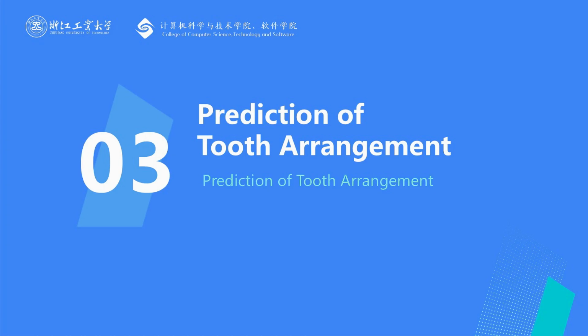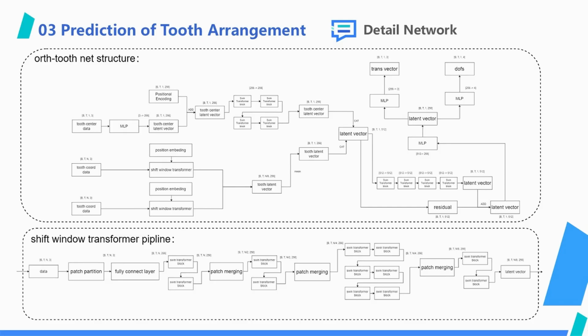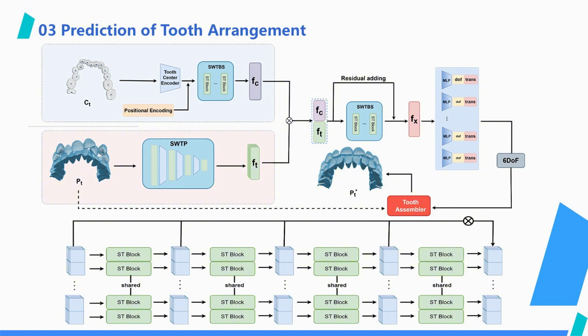Next, let's introduce the tooth alignment prediction algorithm proposed in this paper. This is the detailed design diagram of the network, which is quite complex. Let's directly look at the simplified flowchart. The network architecture of this paper is divided into two feature extraction modules that combine global and local features. First, let's introduce the core of this network, the SWTBS module.